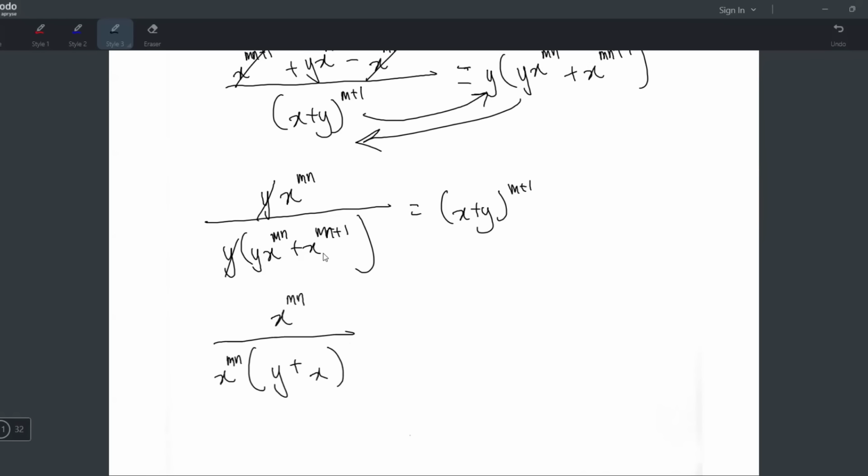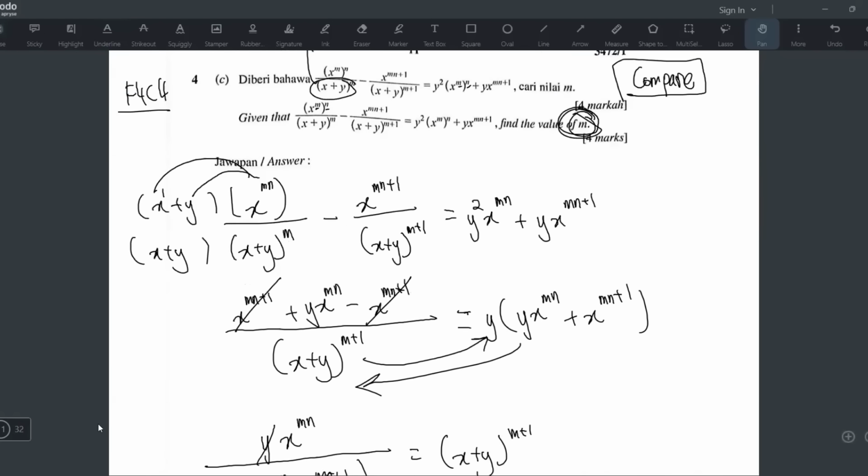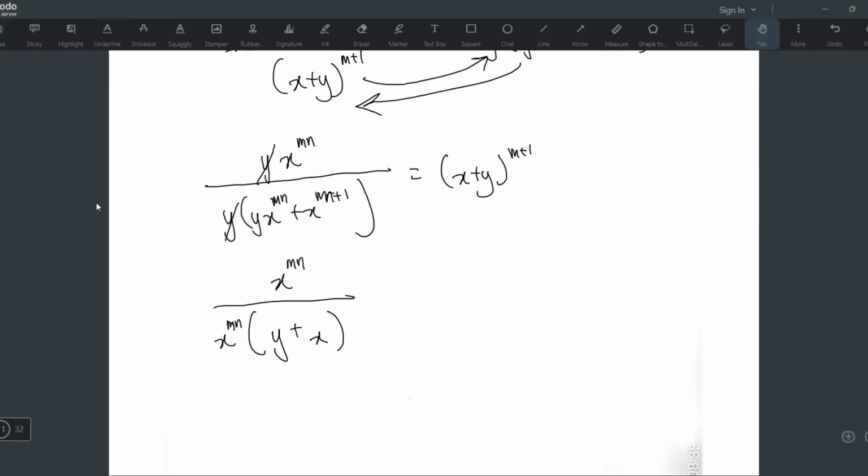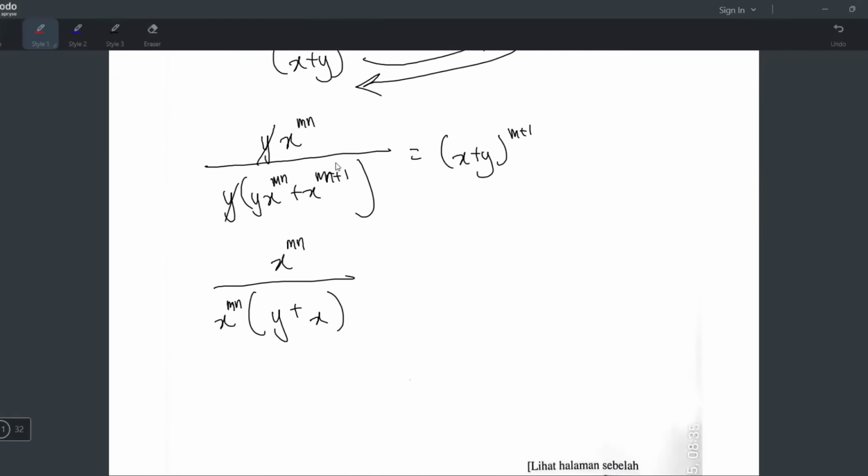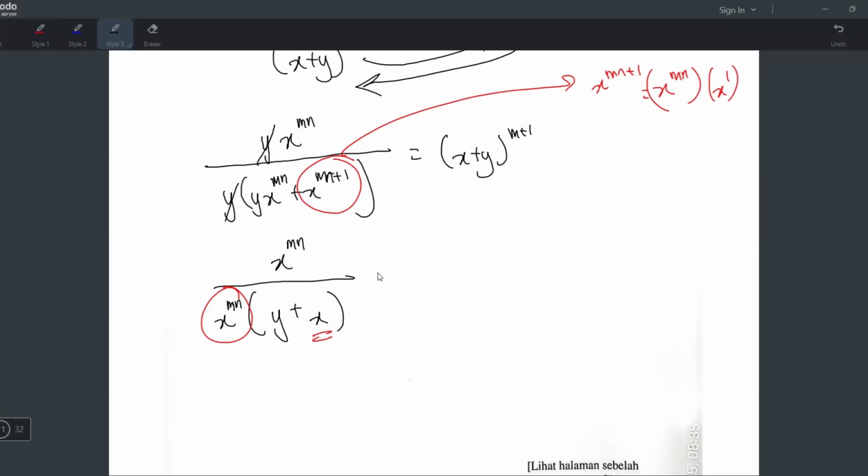And for those wondering why left with x, it's because I told you just now, x power mn plus 1 is actually, okay, I'll write again for you. So this one, x power mn plus 1 is actually x power mn multiply with x power 1. So that is why when you factorize out the x power mn, you are left with x. Okay, so far you understand, huh? Okay, equals to x plus y bracket n plus 1.